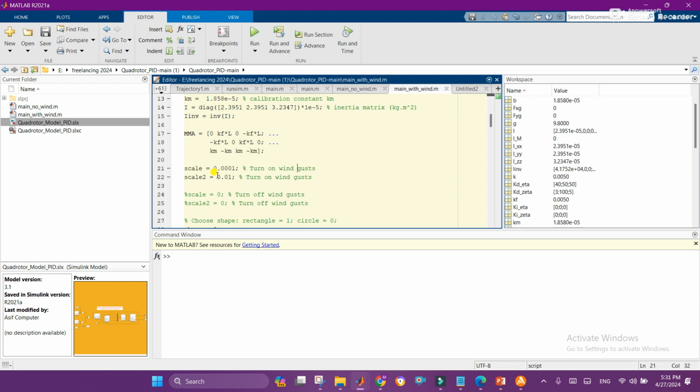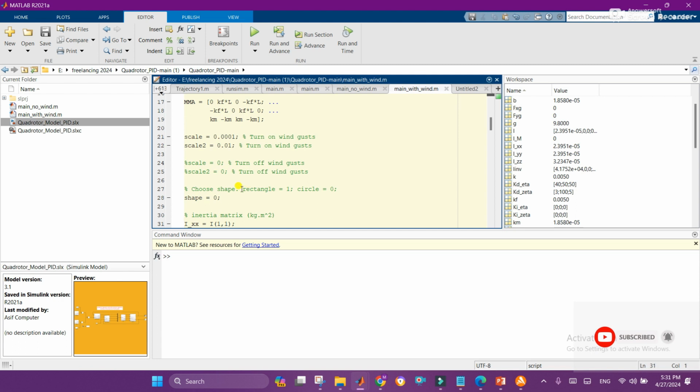Scale 1 has the value 0.0001, you can adjust accordingly, and scale 2 has a value 0.001. And here you can see the shape. Shape equal to 0 means circular shape, and shape equal to 1 means rectangular shape. So let's run this for circular shape.